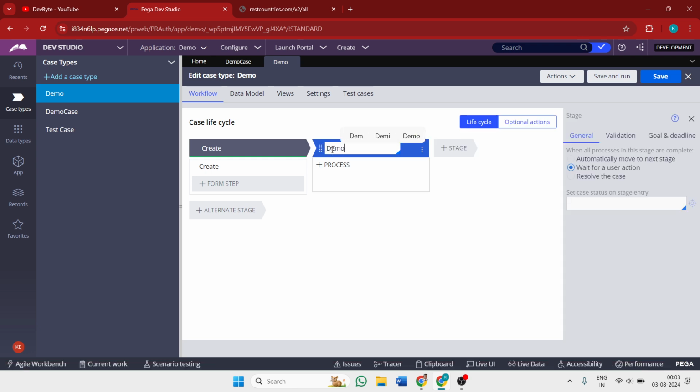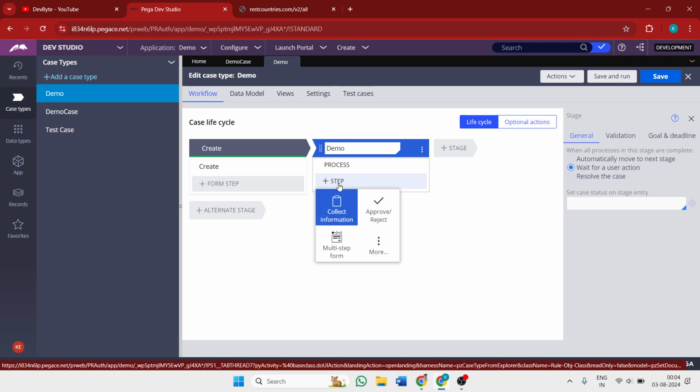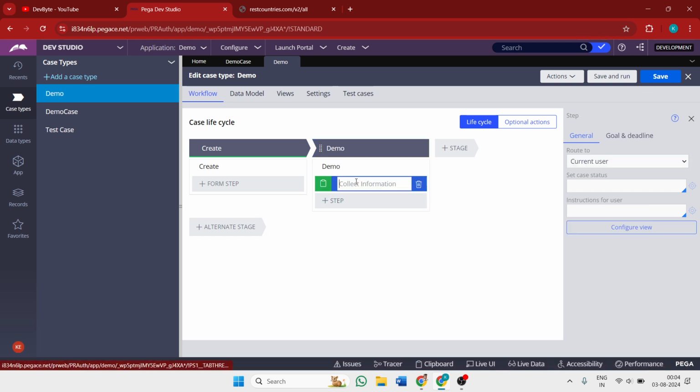Let me create a demo stage, country info.